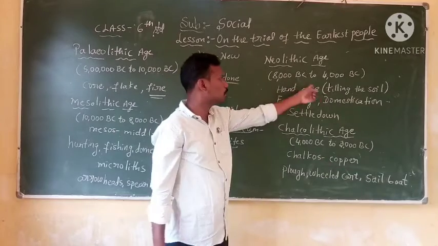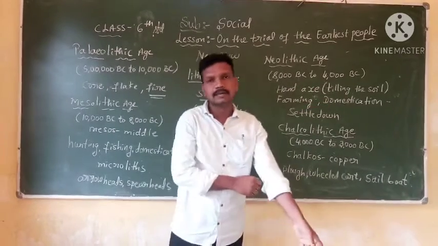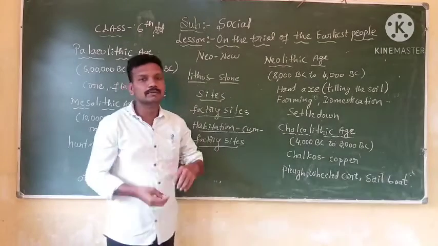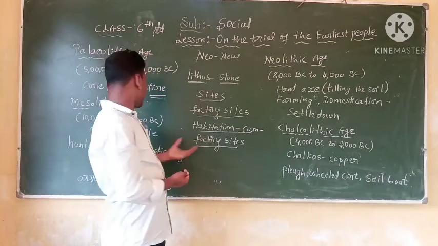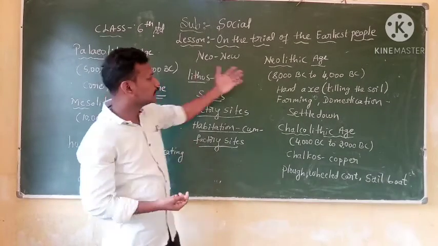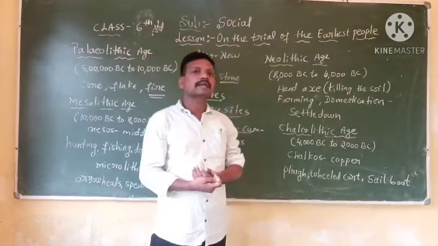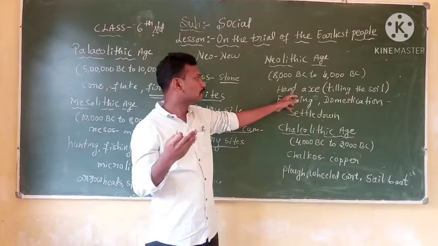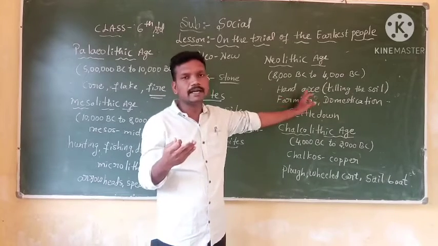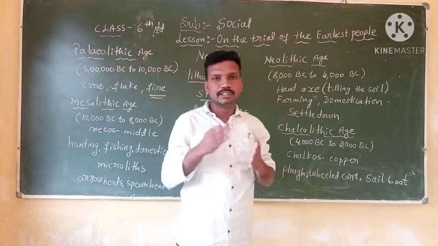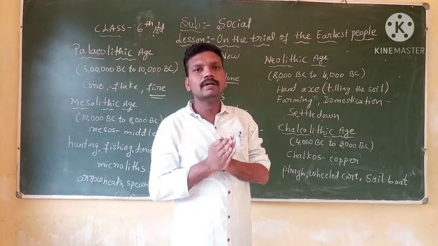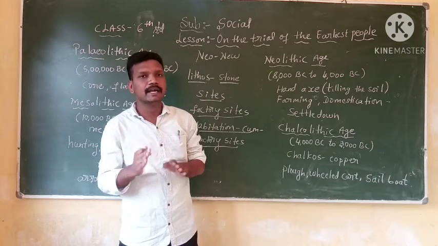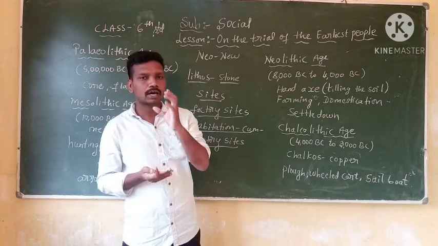Compared to the Mesolithic Age, the Neolithic Age is more advanced. Here the human beings learned to produce the hand axe, a very sharp edged weapon. They learned how to sharpen their edges and produce more sharp edged tools.